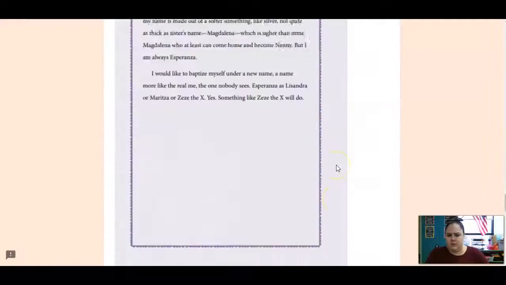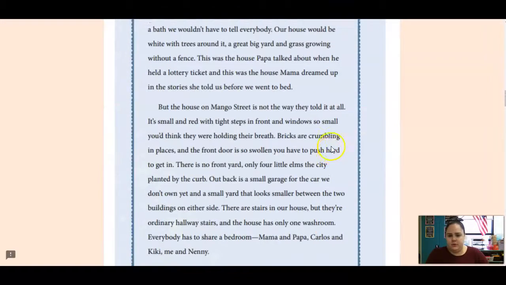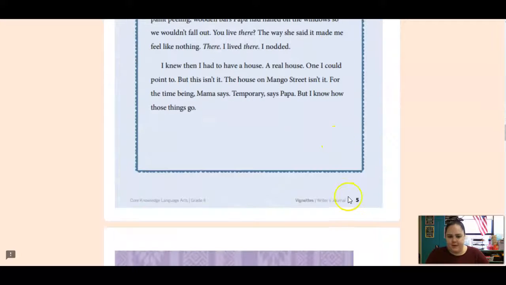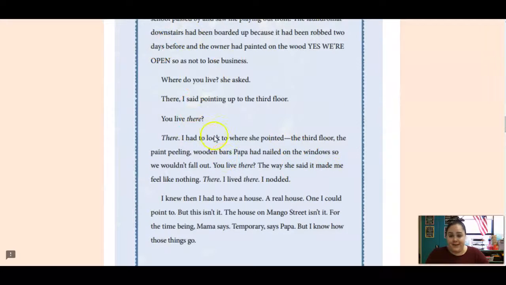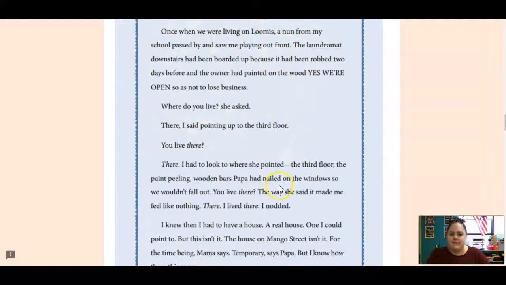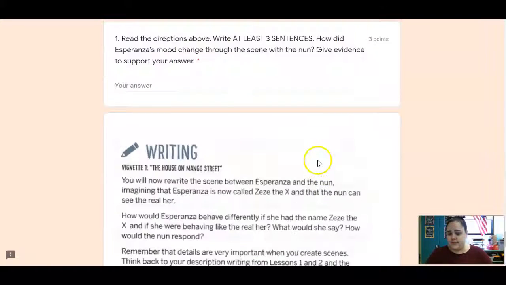And again, that section is, what in the world, Miss Kay? Right here. So all of this is on page 5, and I will make a note of that down there. This is the scene you're rewriting. How is it different if it's Zizi the X instead of Esperanza? That's it for today, just your 2 pieces of writing.